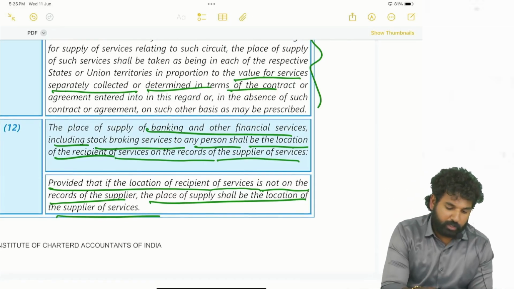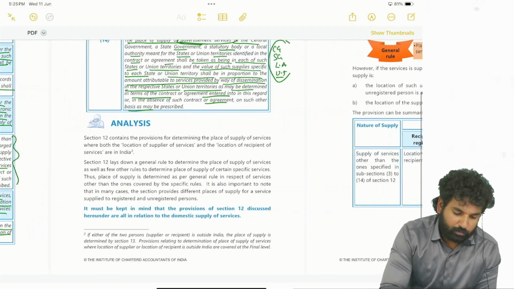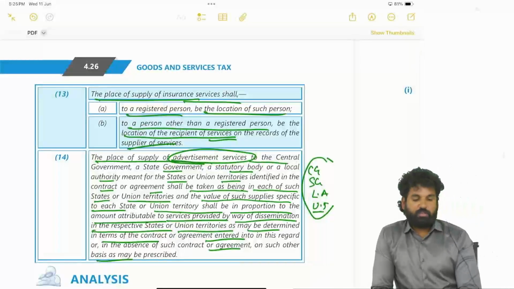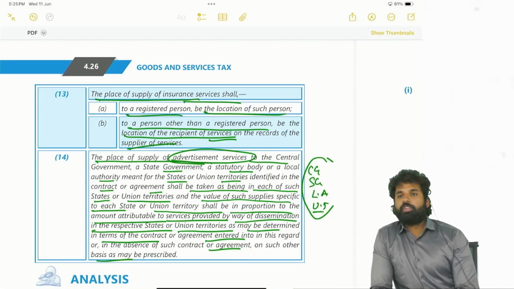Okay, right. Next, in case of place of supply of insurance services. Insurance services provided to a registered person, if provided to a company that has taken machinery insurance or stock insurance, then it will be the location of the recipient, that is the company.